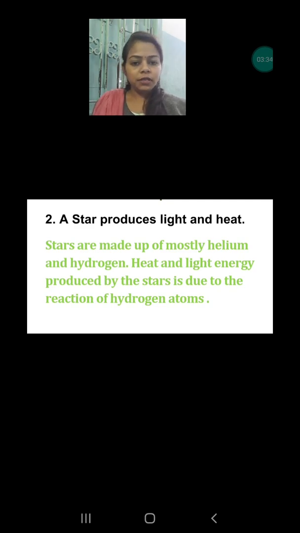So let's read this answer, what the answer is saying about this question. Stars are made up of mostly helium and hydrogen. Heat and light energy produced by these stars is due to the reaction of hydrogen atoms. When hydrogen reacts and converts into helium, the heat and light energy is released from this.